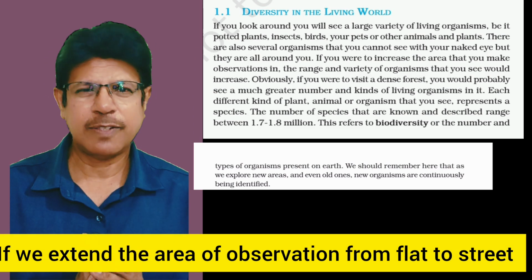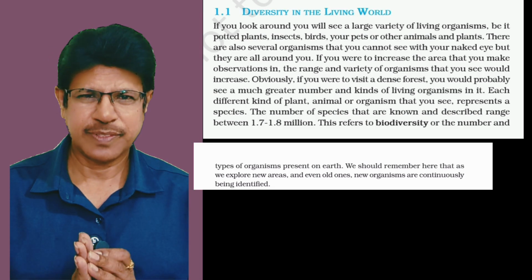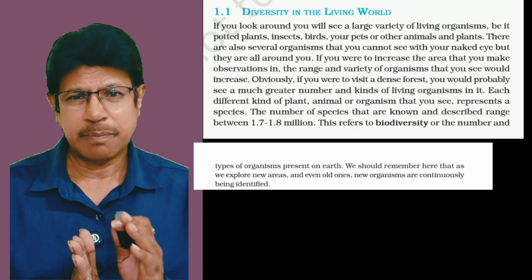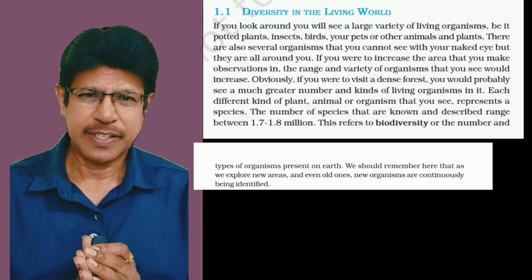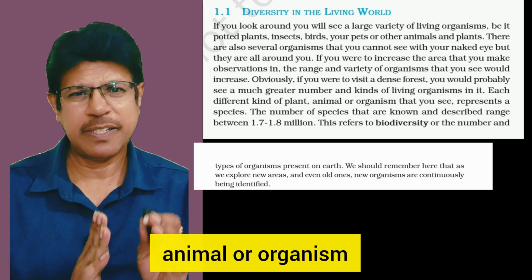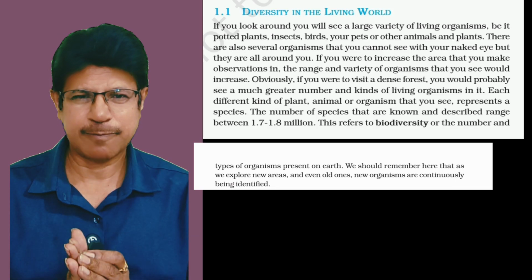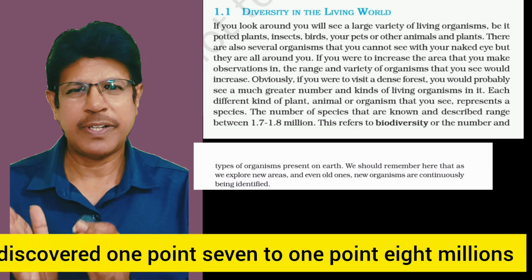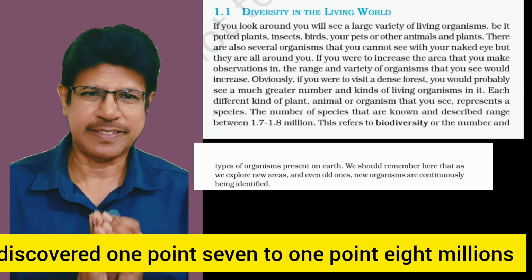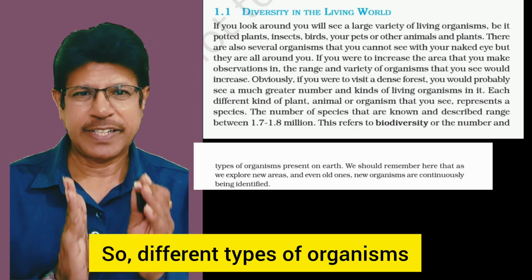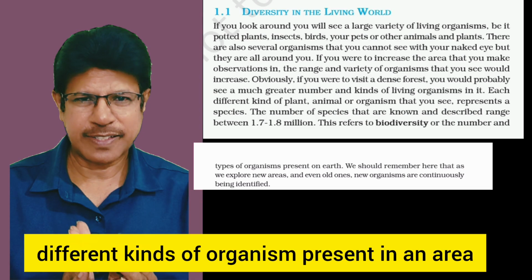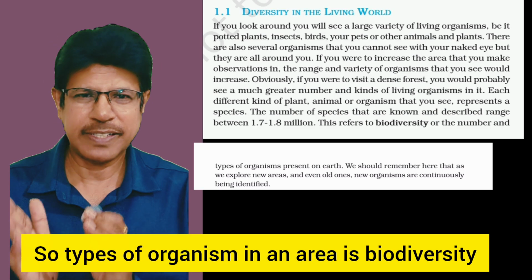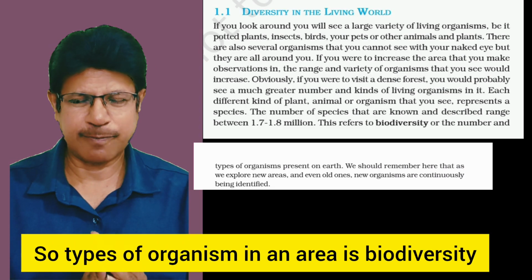If we extend the area of observation from flat to street, the number of organisms increases. From street to forest, the variety of organisms increases much more. Each different kind of plant, animal or organism constitutes a species. So the number of species discovered so far ranges from 1.7 to 1.8 million. The different kinds of organisms present in an area constitute biodiversity. So the types of organisms in an area is biodiversity.